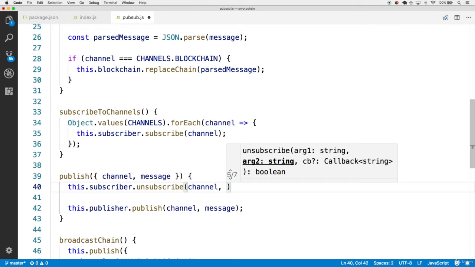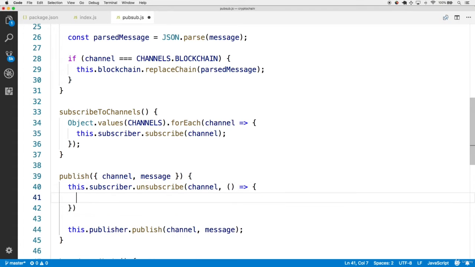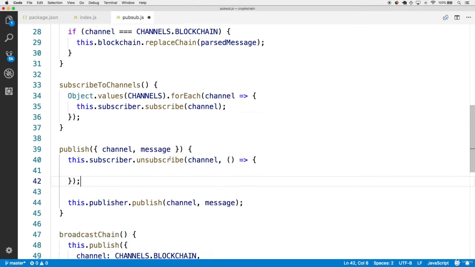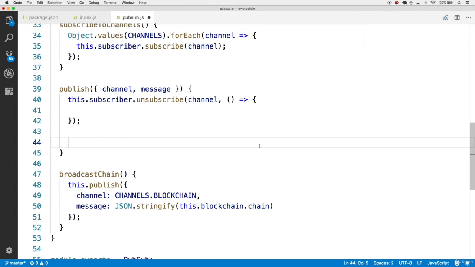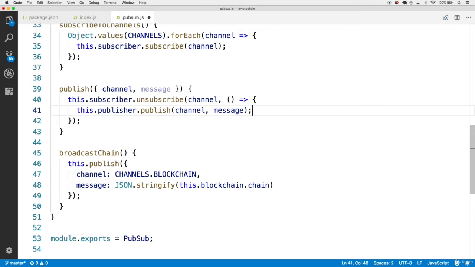And the neat thing about this unsubscribe method is that we get a callback once it completes. So once we've successfully unsubscribed from the channel, now's the time to use the publisher to publish to that channel. And since the subscriber is unsubscribed from that channel in this local instance, it's not going to receive the result of this publish message.